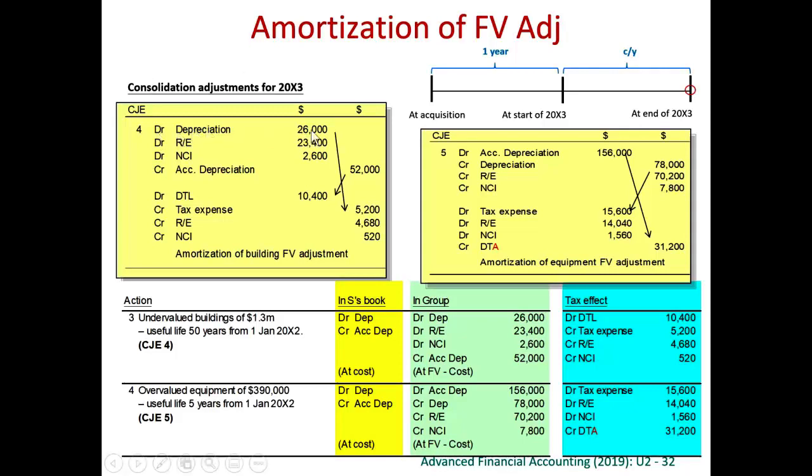Therefore, we debit depreciation 26,000. This is for 2003. This is the second year after the day of acquisition. There should be an additional depreciation last year. Additional depreciation last year must have been closed to retained earnings. So we debit retained earnings, 90% parent retained earnings, 10% NCI. So this represents 2 years additional depreciation.